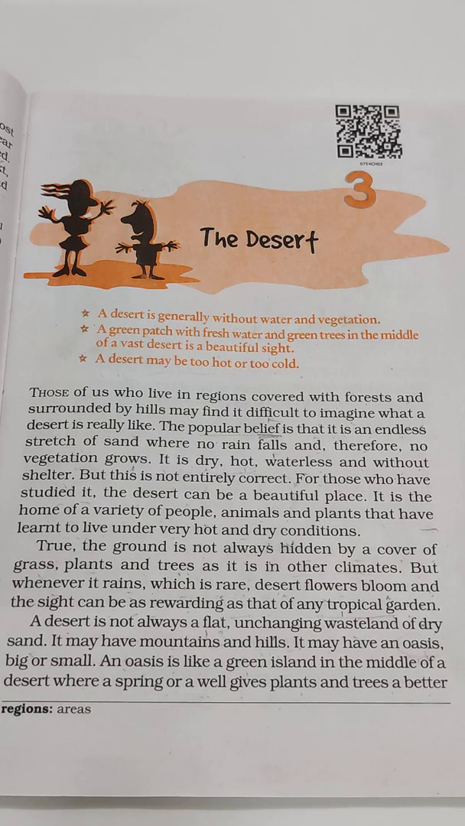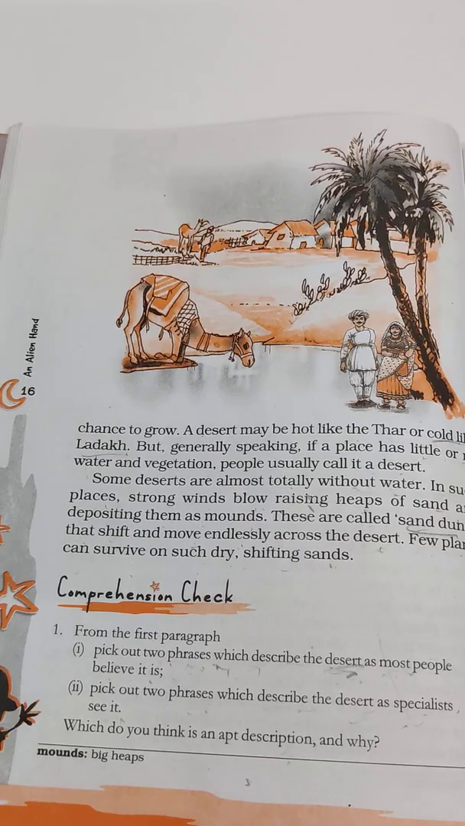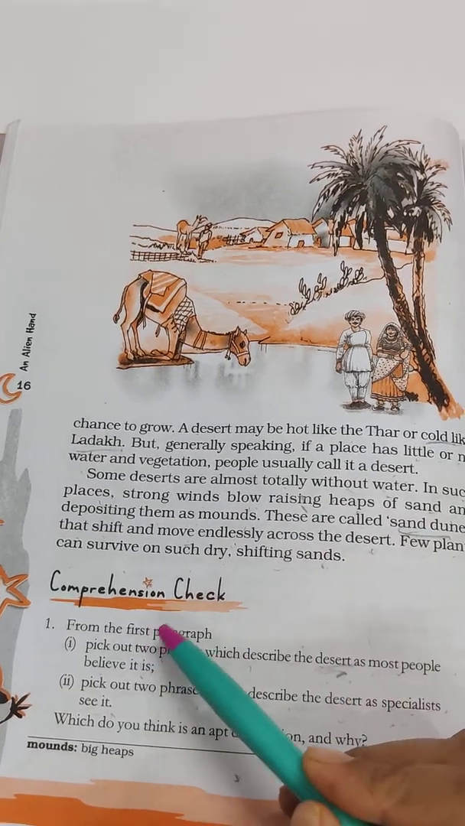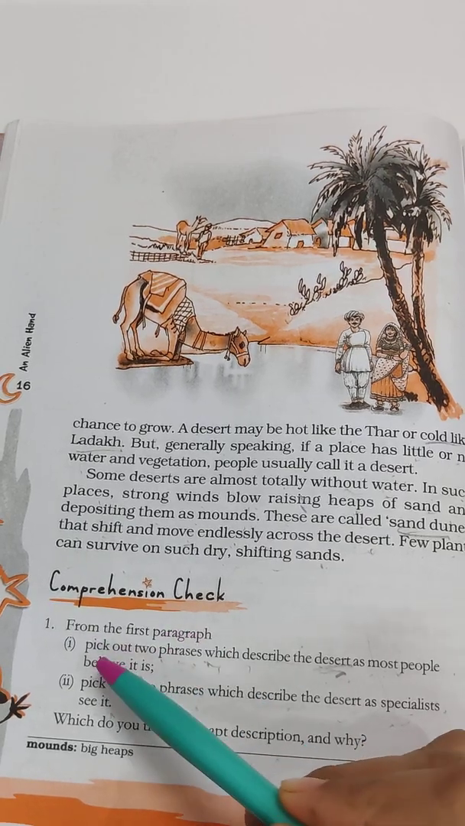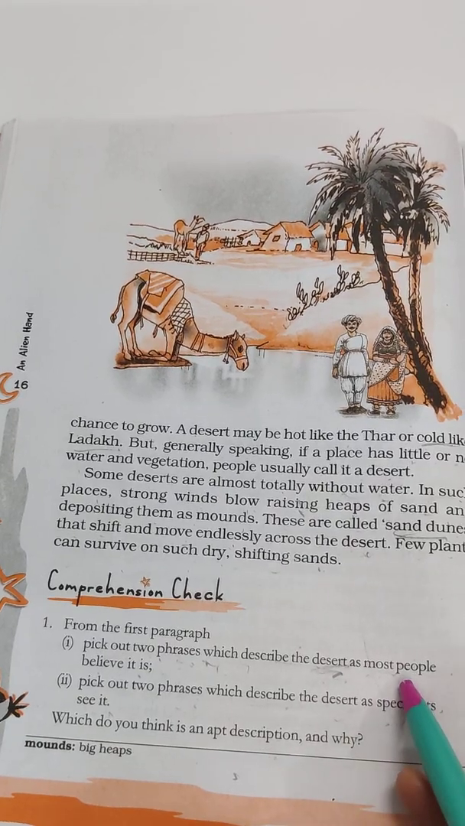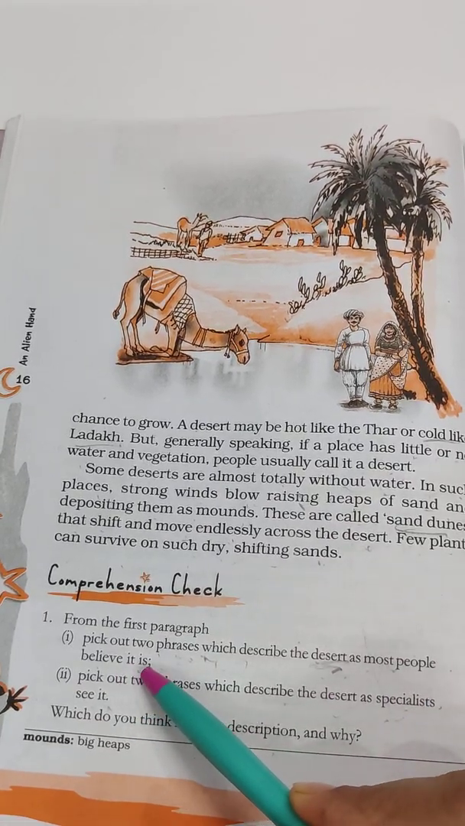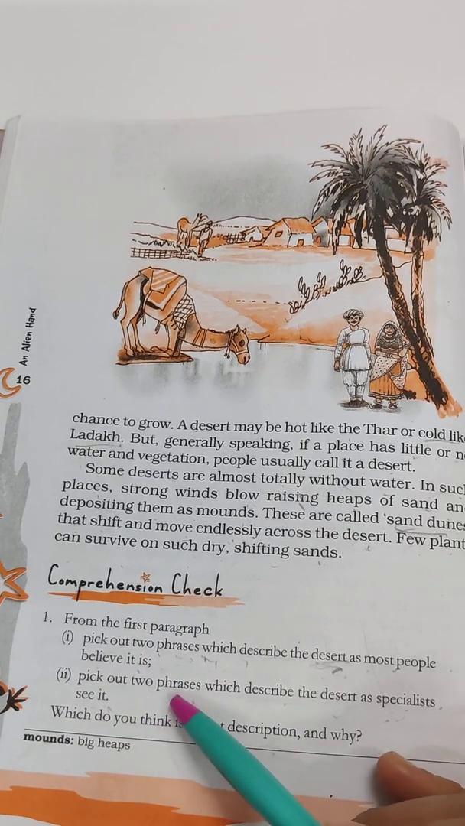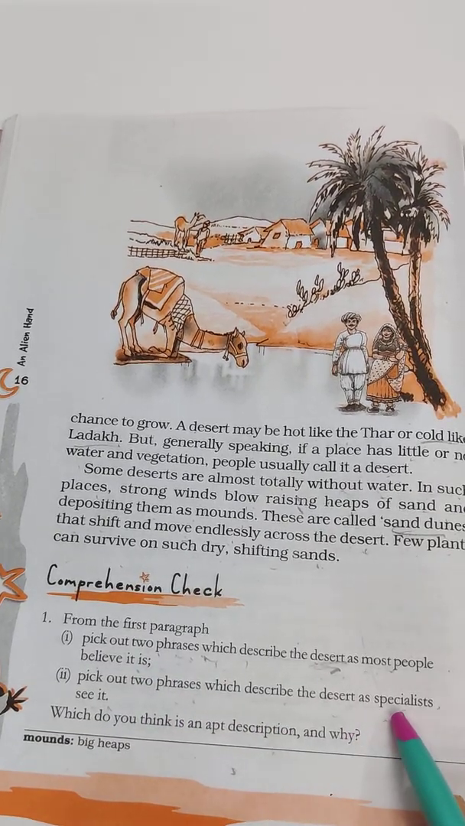I hope you all have understood this chapter, children. Now let us discuss the question answers. All of you open page number 16. Comprehension check. From the first paragraph, pick out two phrases which describe the desert as most people believe it is. The two phrases are, children: an endless stretch of land, waterless and without shelter. Pick out two phrases which describe the desert as a specialist sees it.